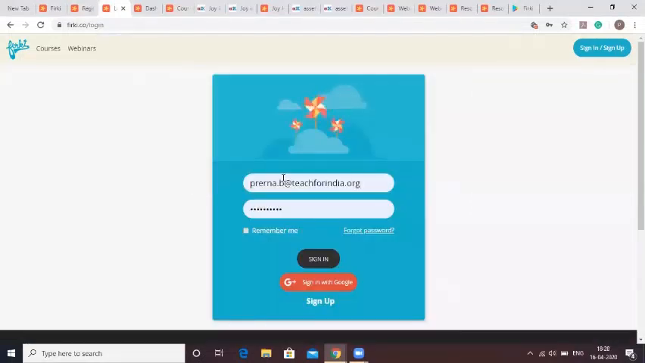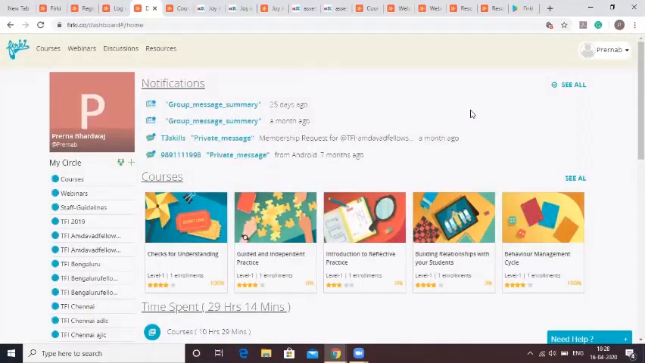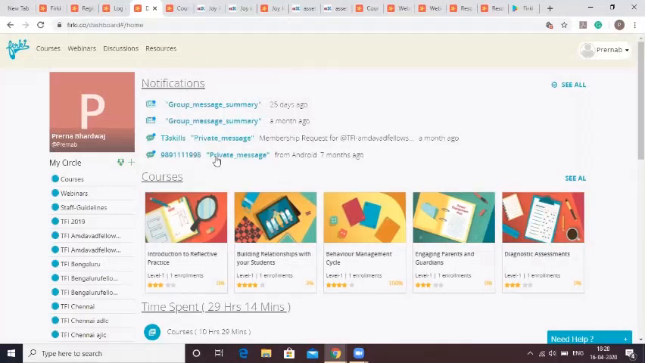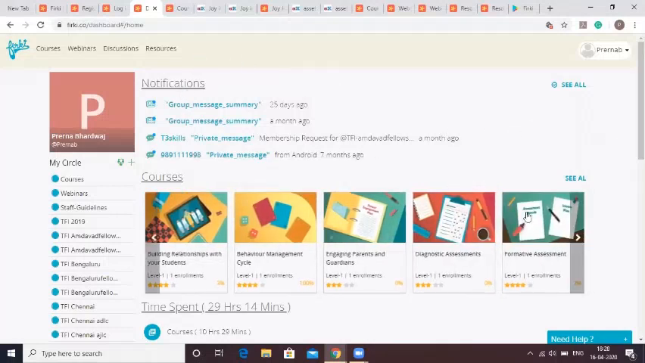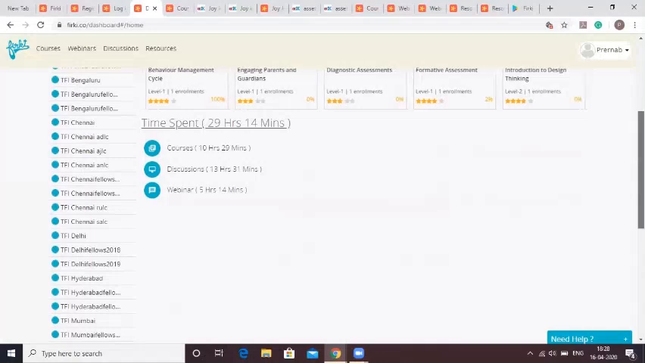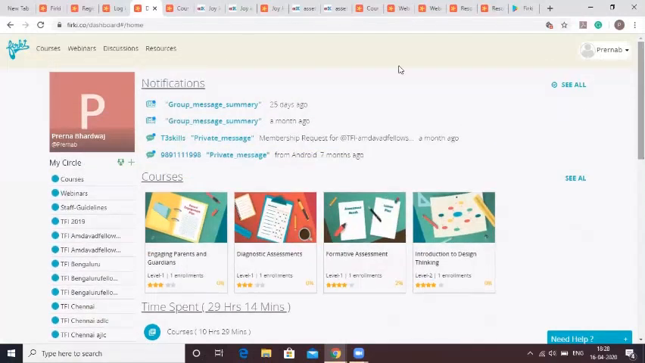Once you create your account and log in with your credentials, you will be directed to the dashboard. The dashboard would have notifications related to your profile, course progress, time spent, and your Firki discussion groups.